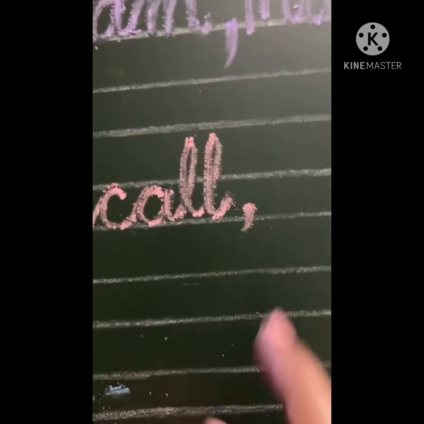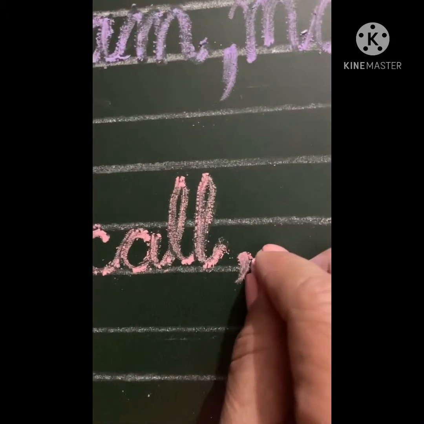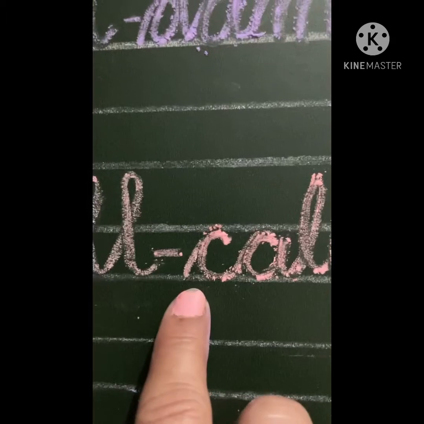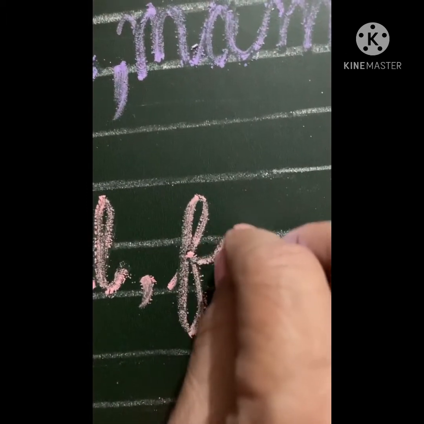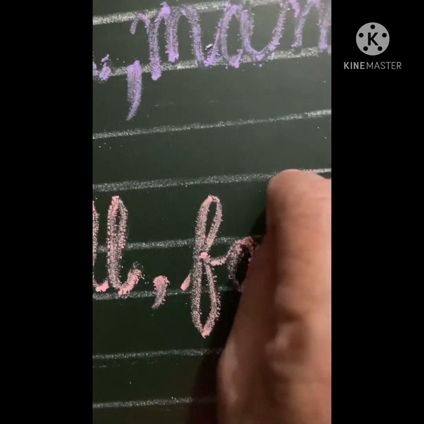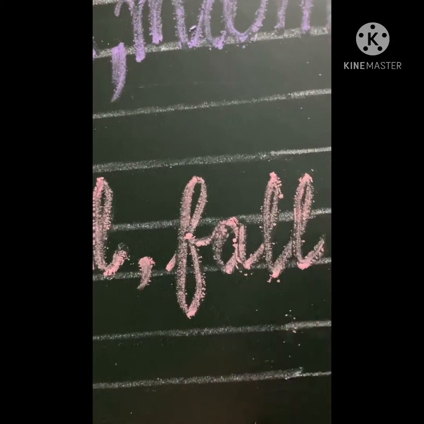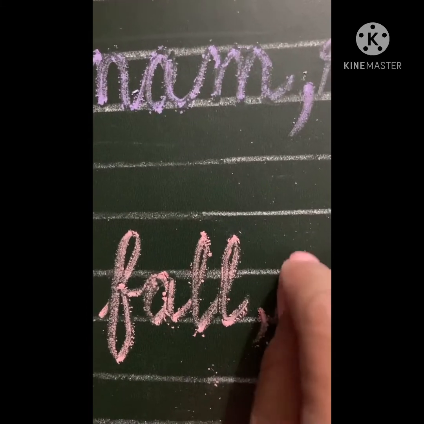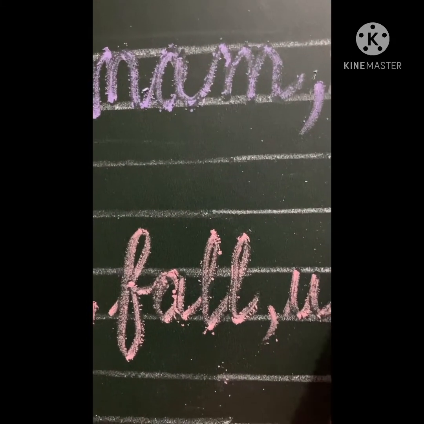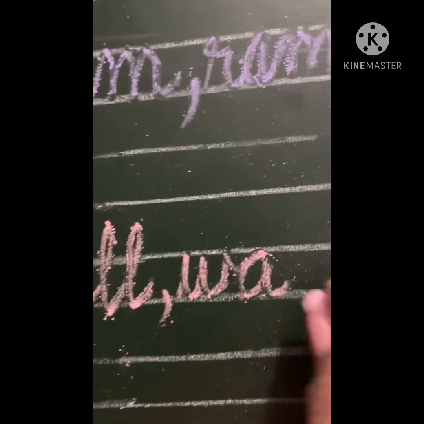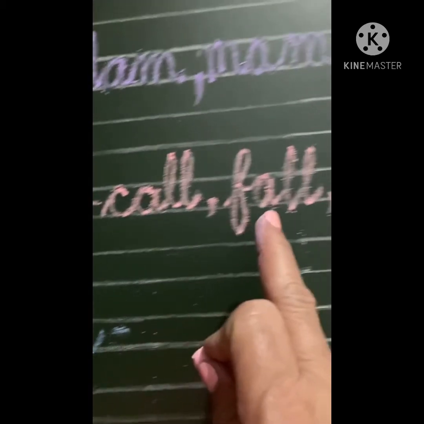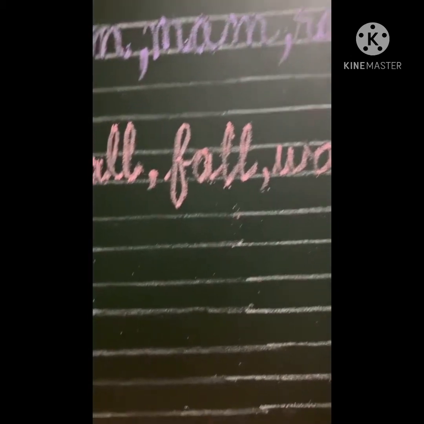Put a comma because we are to write some few more words. Exchange the first sound C with F and A, double L, fall. And for writing the last word, we can have W, A, double L, wall. Ball, call, fall, wall.